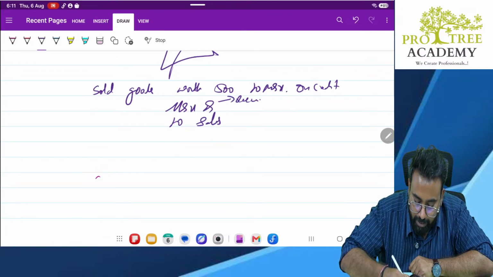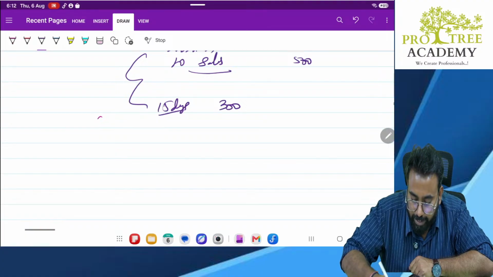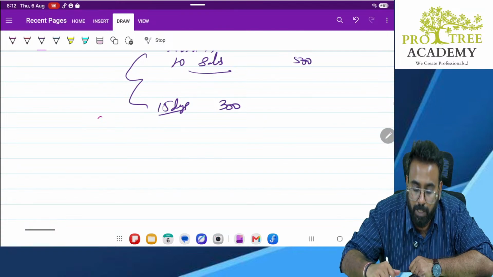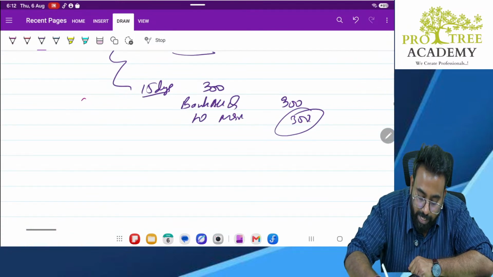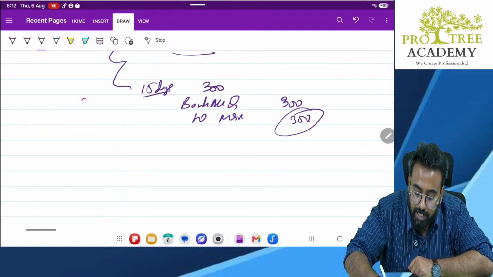Now what happened? After like 15 days, X pays me 300. What is the entry you record? Bank account debit to Mr. X 300. Okay. Now what is the balance remaining? Sir, 500 minus 300, we received 300 back. Now what is left? 200 rupees. Now what happened is, after 15 days, we came to know that X is absconding.